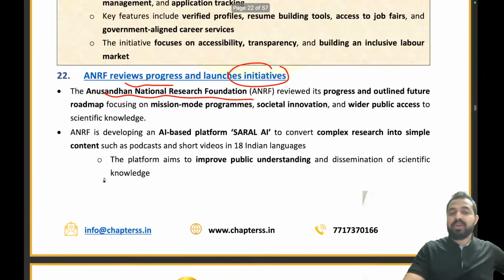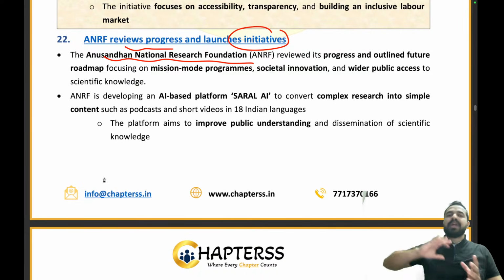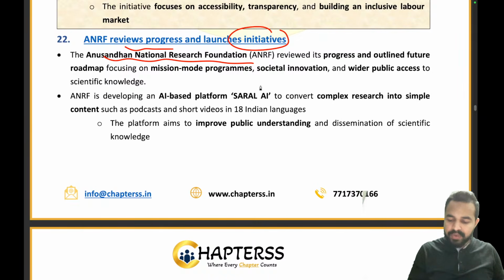Now we have reviewed the progress and the future roadmap, which will focus on mission mode programs, societal innovation and wider public access to scientific knowledge.